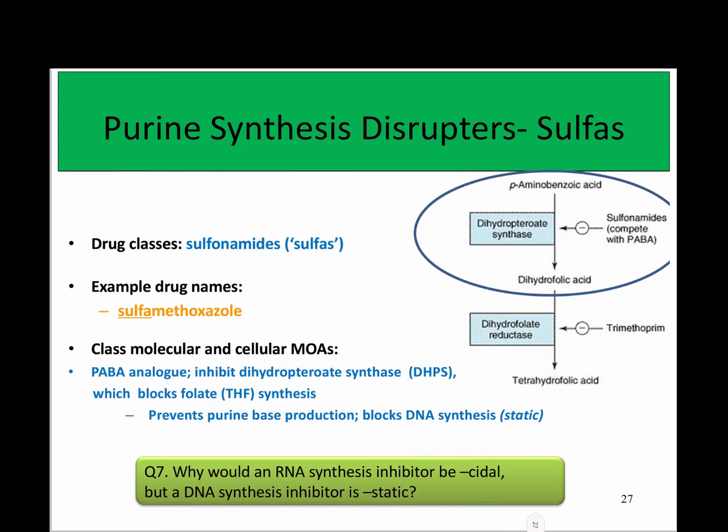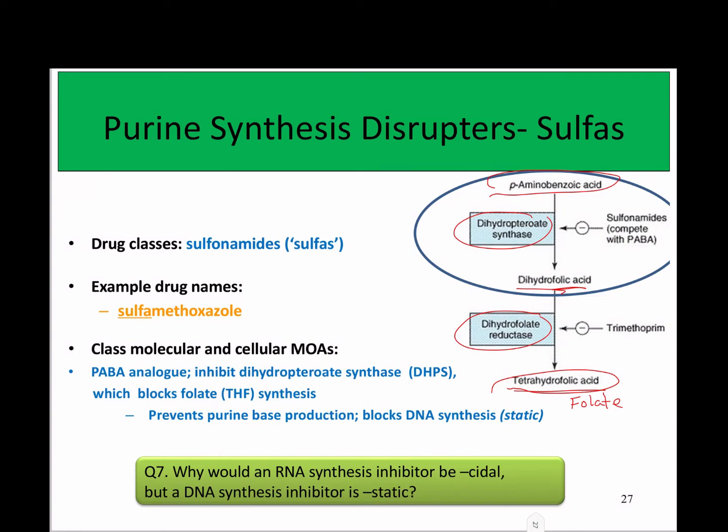So first we're going to look at the synthesis of folate, in this case tetrahydrofolic acid. We're going to start with PABA, or para-aminobenzoic acid. That's converted by dihydropteroate synthase into dihydrofolic acid, which is then converted by dihydrofolate reductase into tetrahydrofolic acid, which is one of the folates, so we're just going to call it folate. So you have to have these two enzyme steps in order to go from PABA to folate.